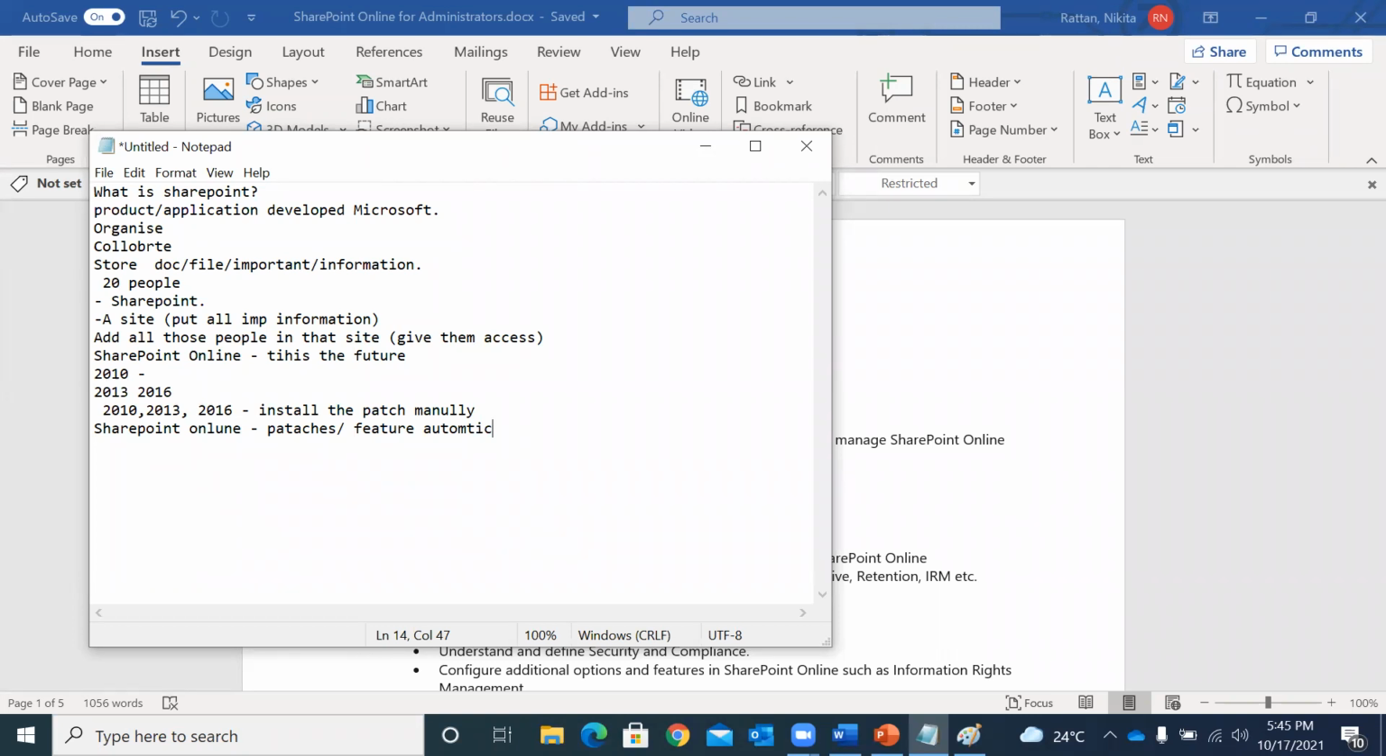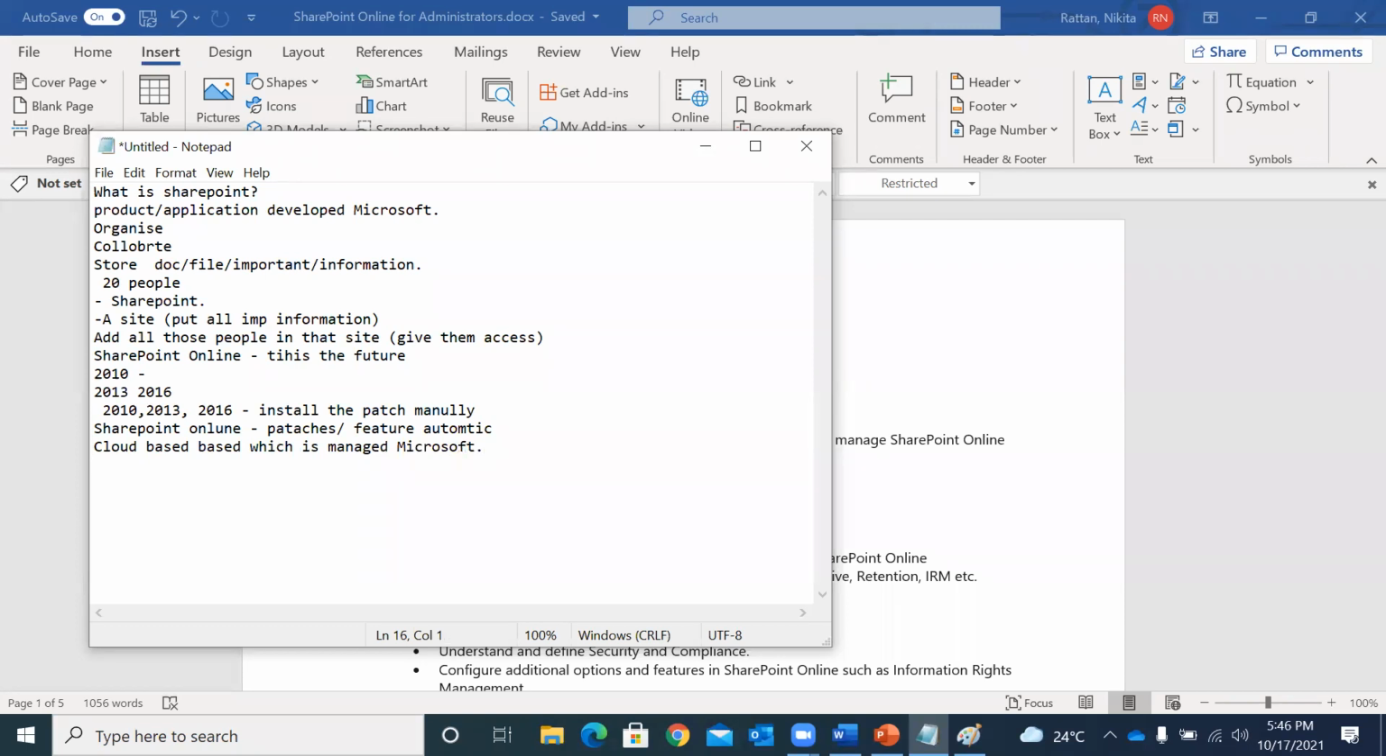Everything is manual in these servers. But when we talk about SharePoint Online, everything is automatic. Companies do not have to spend a lot of money to develop the server and to take care of the security of the servers. So you just need to go ahead and start using SharePoint Online. You do not have to spend a lot of money to manage your servers, because everything is automatic. SharePoint Online is a cloud-based product which is managed by Microsoft.